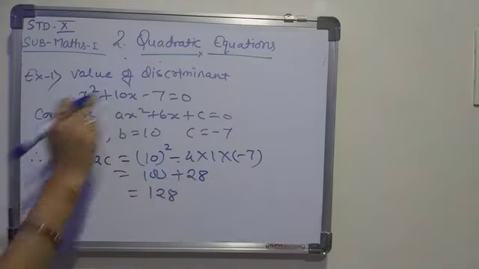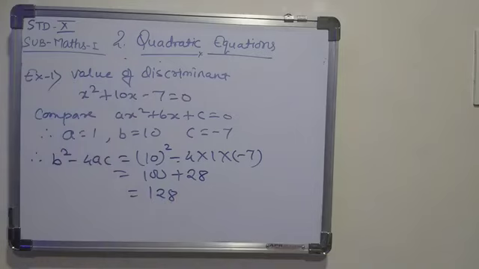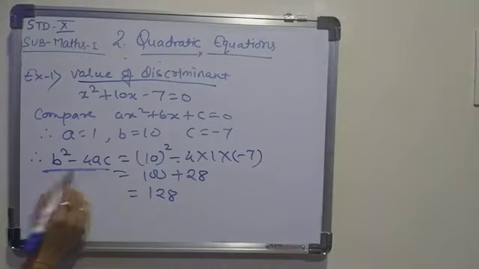So this is how you are going to solve the sum of the exercise, where they are going to ask you for the value of discriminant. Then you have to find the value of b square minus 4ac.